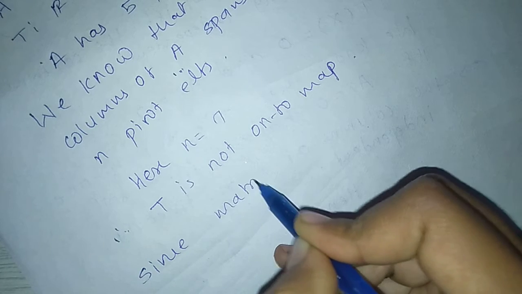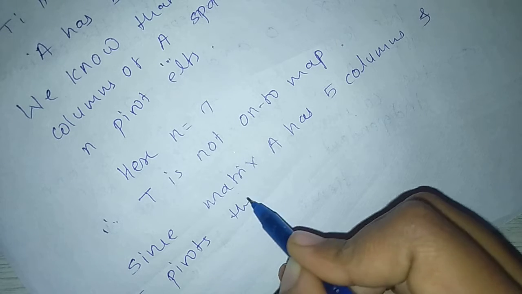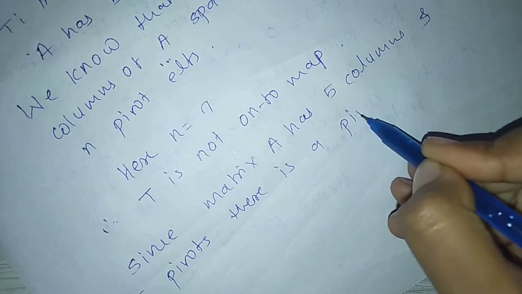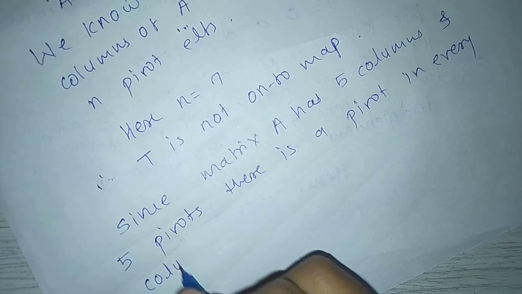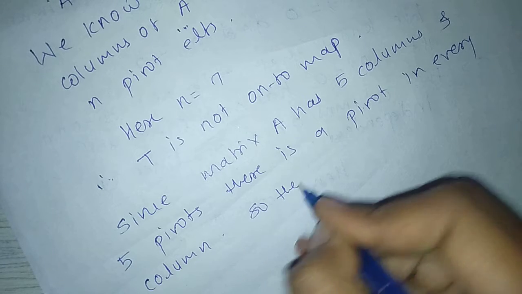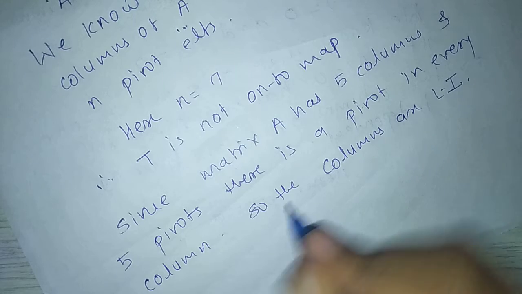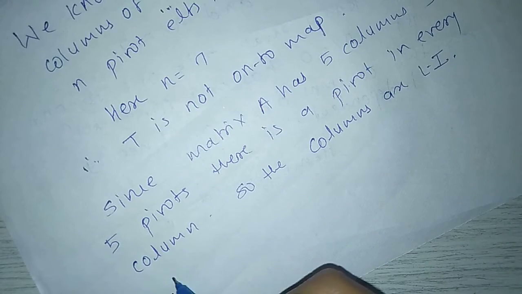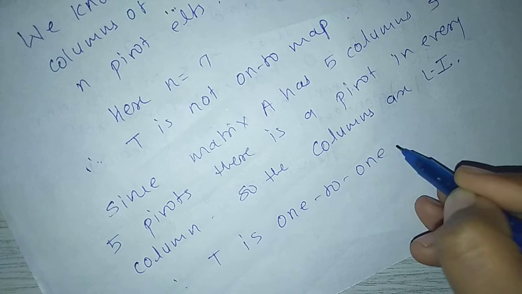Now for 1 to 1. Since matrix A has 5 columns and given 5 pivot elements, there is a pivot in every column, so the columns are linearly independent. Linearly independent means T is a 1 to 1 map. T is a 1 to 1 map.